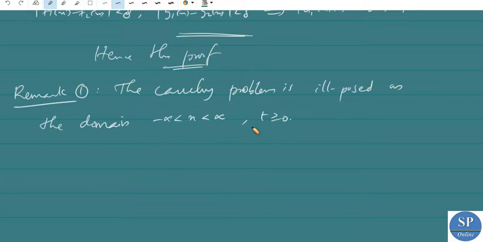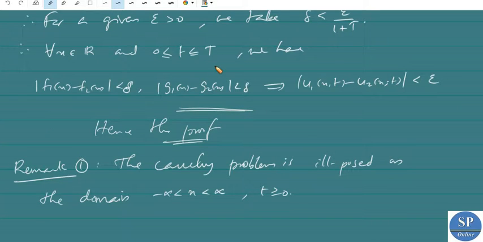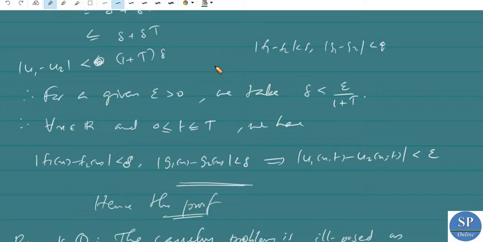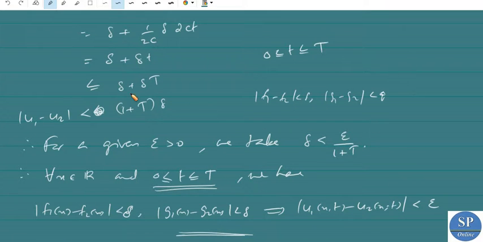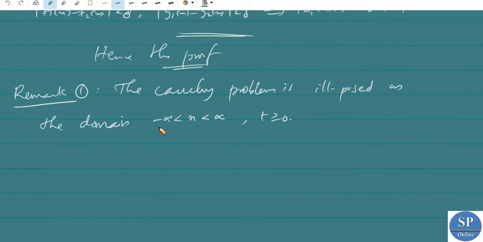That means here the condition is actually t greater than or equal to 0. This is our general condition. So here the restriction is not there for t. That is, in that case we cannot prove this. Okay, the stability we cannot prove. The stability is proved for 0 less than or equal to t less than or equal to capital T. That is what we obtained: delta plus delta into T. Okay, so in that case the stability cannot be proved.